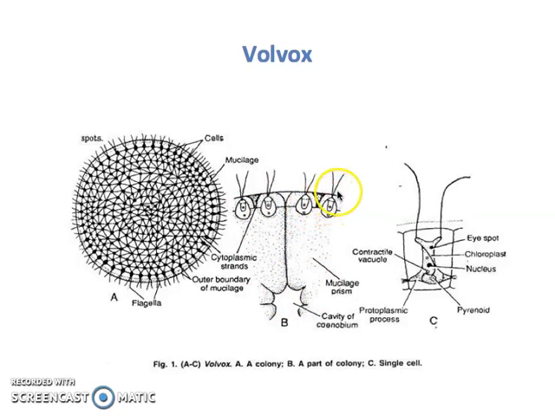Then part of the colony has further been magnified into a specific cell structure, and that is a single cell. In a single cell, there is a contractile vacuole, a chloroplast, a well-defined nucleus, pyrenoid, and protoplasmic processes. Here you can see with the help of nucleus, chloroplast, and contractile vacuole, it has proper organelles. And yes, if it has proper organelles, it is included in eukaryotes.